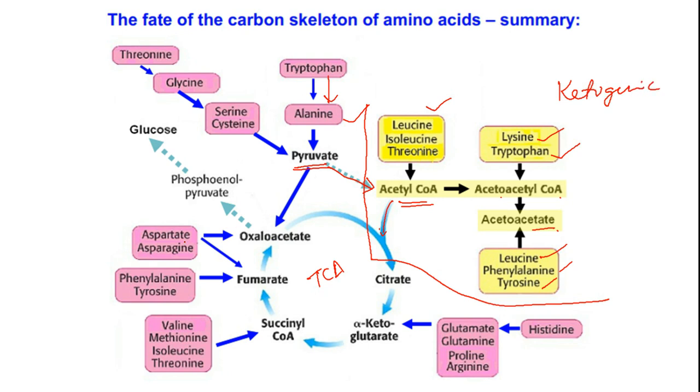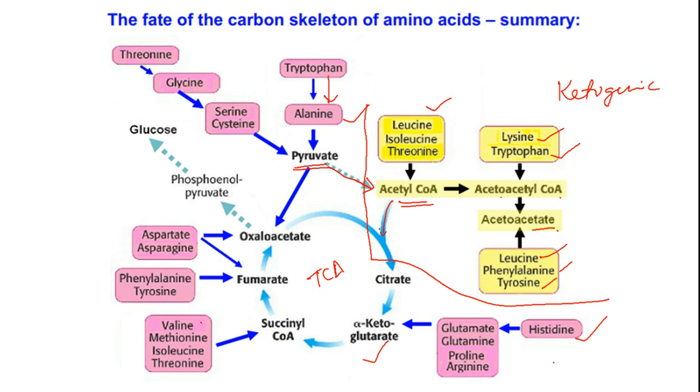Among the remaining amino acids, histidine upon degradation gives us glutamate. Glutamate, glutamine, proline and arginine upon degradation give us alpha ketoglutarate, which is a part of the citric acid cycle, and that will eventually be converted to succinyl-CoA.